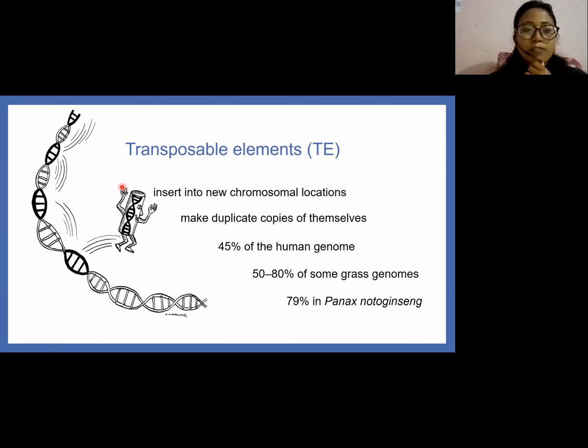Transposable elements are fragments of DNA that can insert into new chromosomal locations and often make duplicate copies of themselves. They can move within the gene or to a different gene. They are the single largest component of eukaryotic and prokaryotic genetic material and account for 45% of the human genome, 50 to 80% of some grass genomes, and 79% in Panax notoginseng.